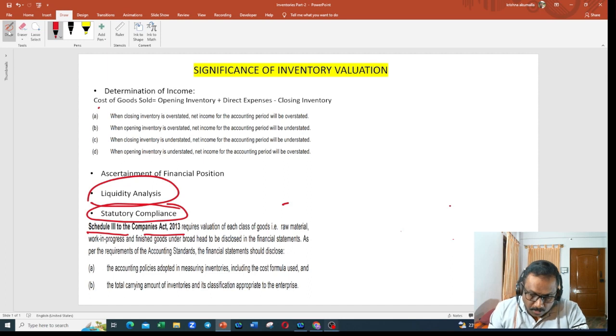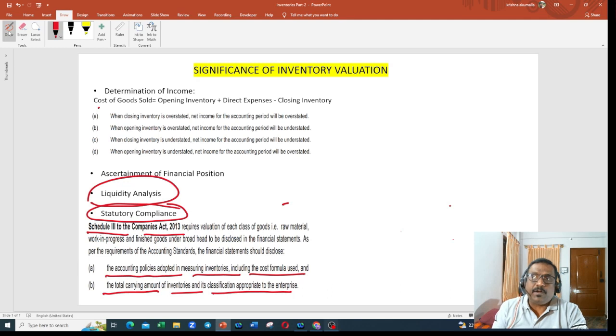Clear? So your accounting policies adopted in measuring inventories, including the cost formula, should be properly followed. The total carrying amount of inventories and its classifications appropriate to the enterprise. These are all to be followed as per the guidelines by the Companies Act. Very clear? So this is the significance of inventory valuation. You should be careful while doing the inventory valuation. Otherwise, it will have impact on your financial statements.